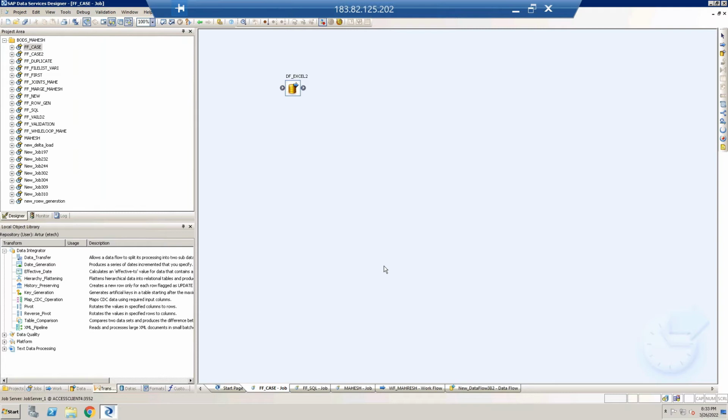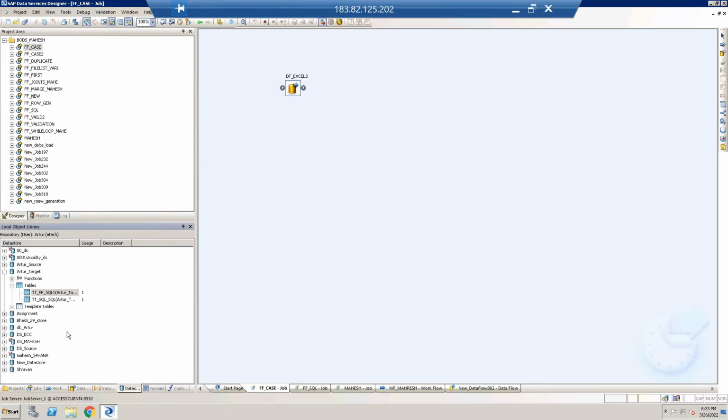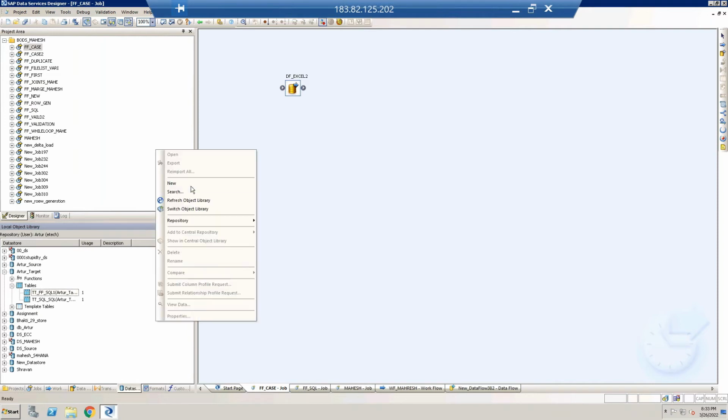Okay. Yeah, this is a very upper overview of BODS. What is BODS? How does it work, and how can we connect to the source system? I told you that we can call this a datastore. With this datastore, we can connect to the database. I'll show you one small example.